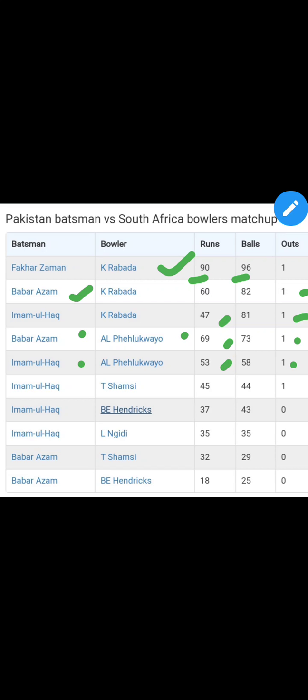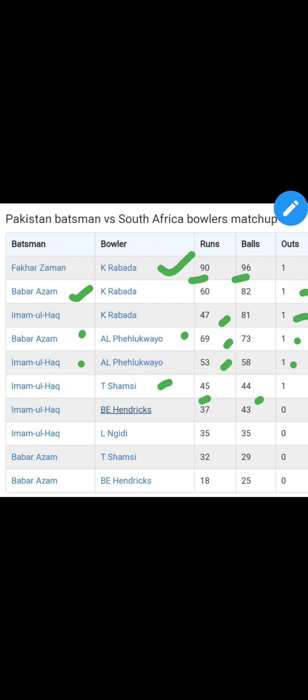Next, coming on, our next bowler is T Shamsi, and the batsman is Imam-ul-Haq. You can see Imam-ul-Haq was dismissed by T Shamsi once, and has hit 45 runs in 44 balls. Next, coming on to Hendricks. The bowler is Hendricks, and the batsman is Imam-ul-Haq.